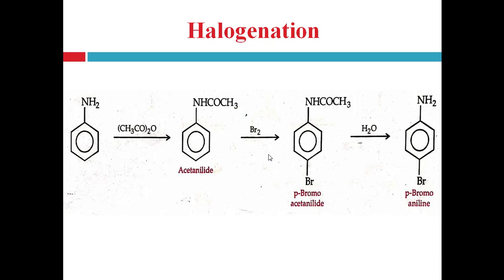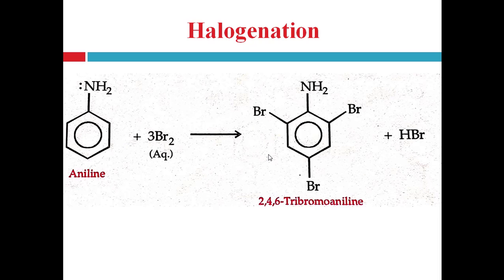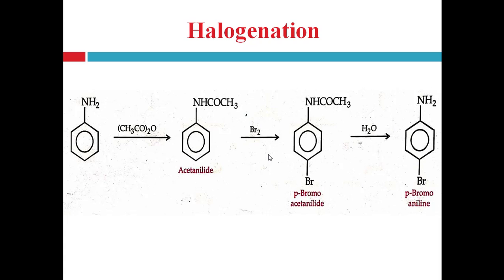Here direct halogenation of aniline produces the tri-substituted product. If we require only mono-substituted product, then again aniline is converted into acetanilide by acylation, right? And then cause the bromination, so that the acetanilide group only directs the para position, that's why it produces the para-bromoacetanilide, and on hydrolysis it produces the para-bromoaniline, right? So when you are asked to convert aniline to para-bromoaniline, then you have to first convert aniline into acetanilide.